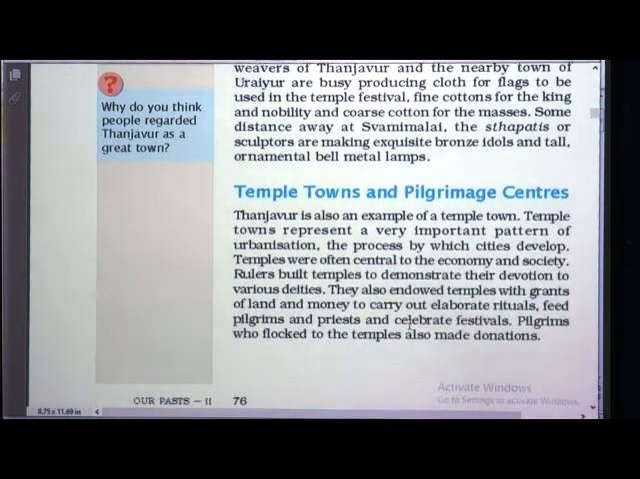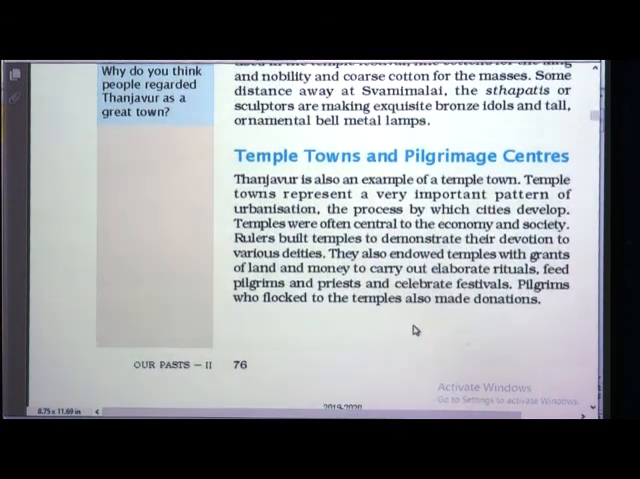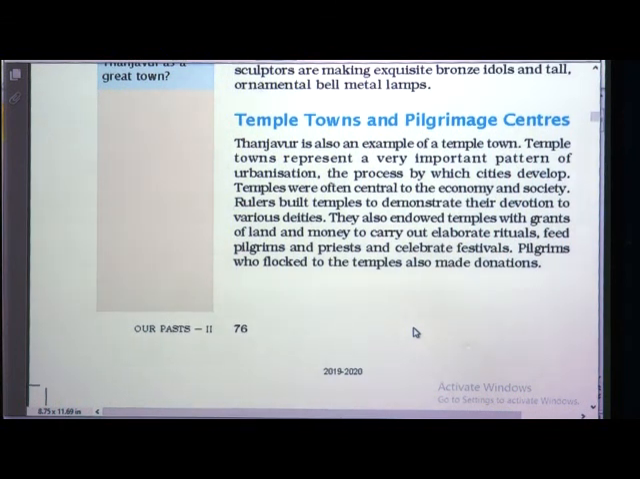Now, temple towns and pilgrimage centers. Tanjore is also an example of a temple town. It is an administrative center as well as an example of a temple town. Temple towns represent a very important pattern of urbanization. Again I told you, urbanization is the process by which cities develop.